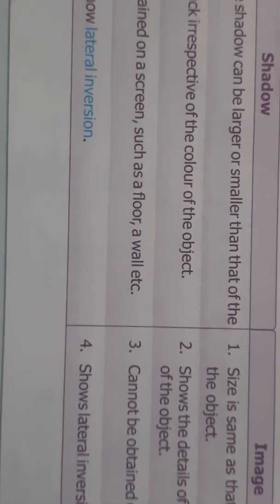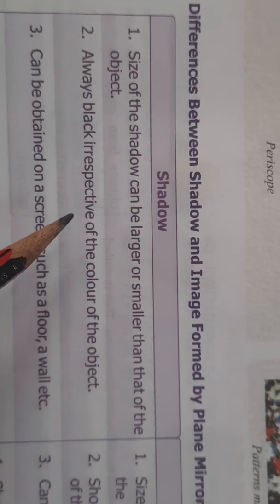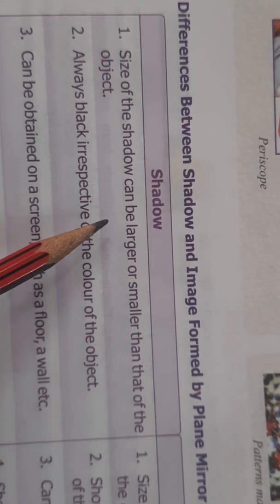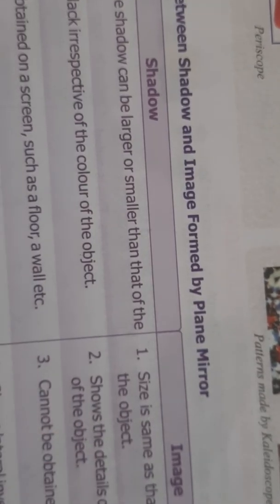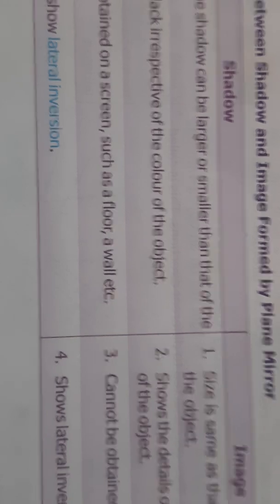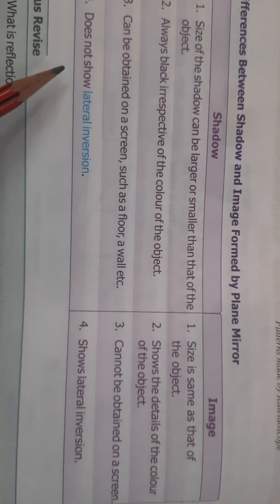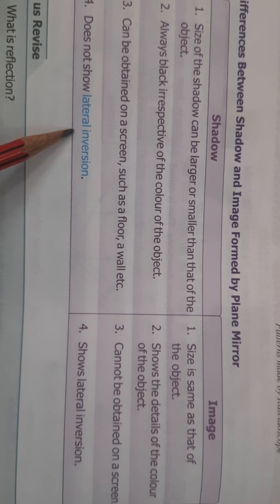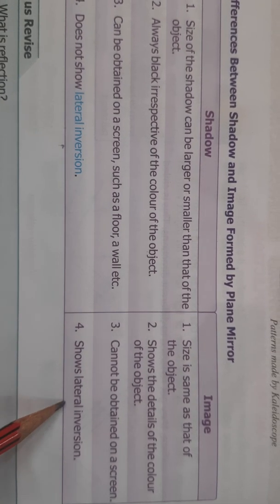You can see here, shadows can be larger or smaller than the object. The size of the shadow depends on the light, whereas the image is of the same size. Whatever size you are, you see exactly the same in the mirror. Then the shadow does not show lateral inversion, whereas images show lateral inversion.